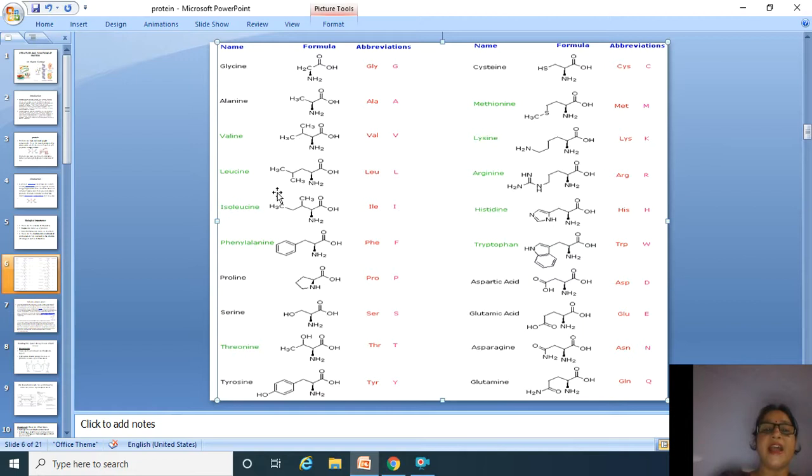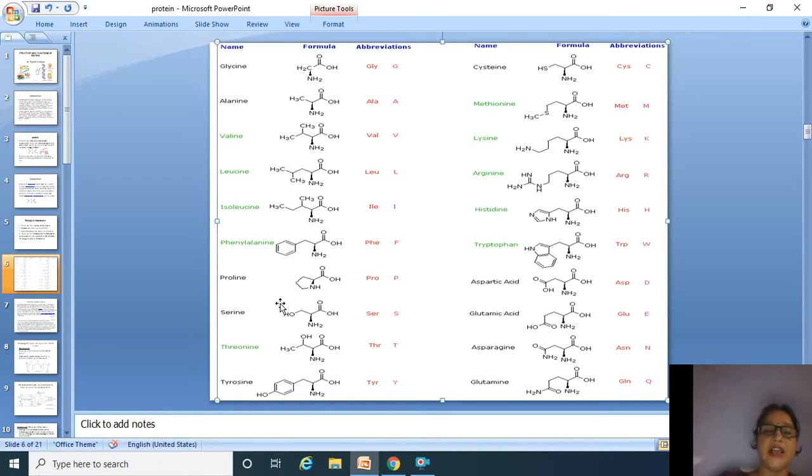Then R is replaced by a 3 carbon atom chain, CH3, CH, CH3, and this is called valine. Then R is replaced by a 4 carbon atom chain, an isopropyl group and isobutyl group, and this is called leucine. Then R is replaced by a 4 carbon atom 1-methyl propyl group.